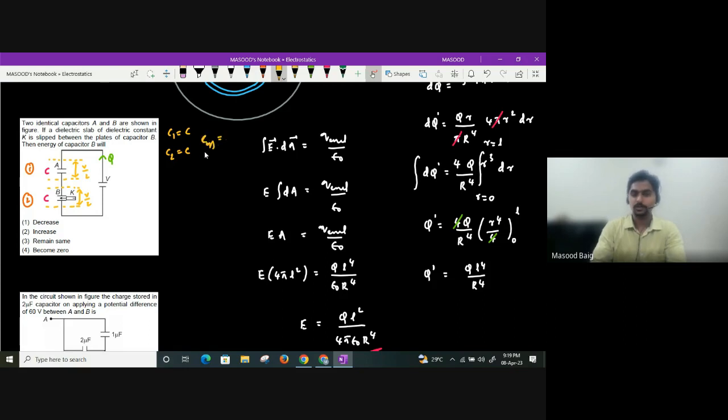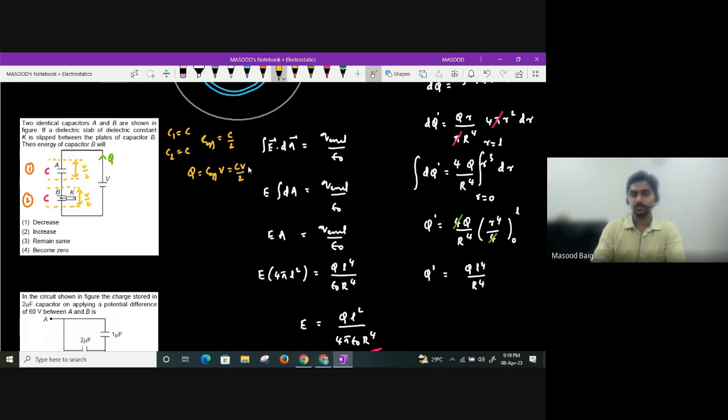C effective. How much will C effective be? Because they both are in series, it is C by 2. Yes or no? Now you find out what is the charge again. It is connected to V potential only. So initially, charge will be how much, beta? C effective into V, which we can write as CV divided by 2.